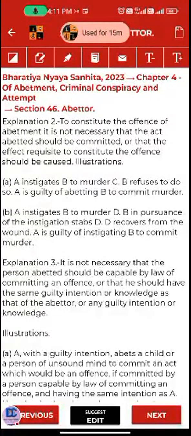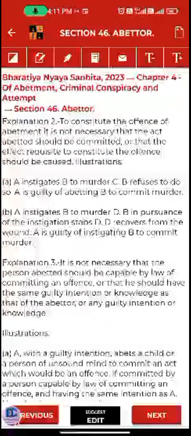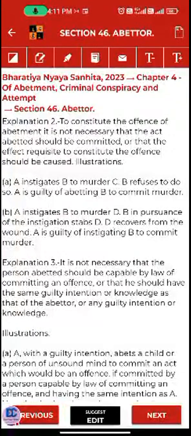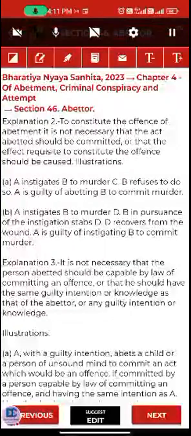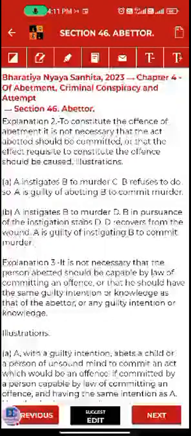And if you instigated B or you abated B to murder Z, but in furtherance of that abatement, B attacked Z and Z simply incurred some grievous hurt but did not die, and later recovered, but as A has abated for murder, he will be punished for the abatement.